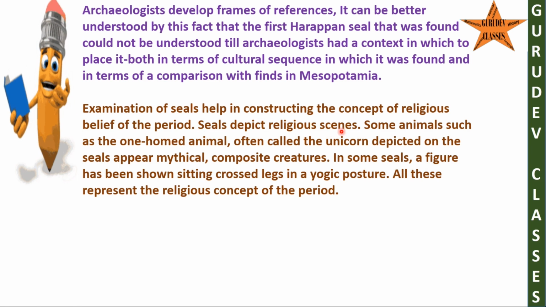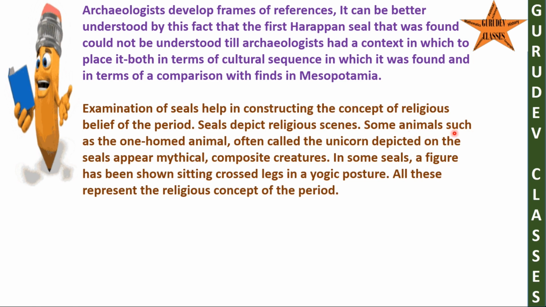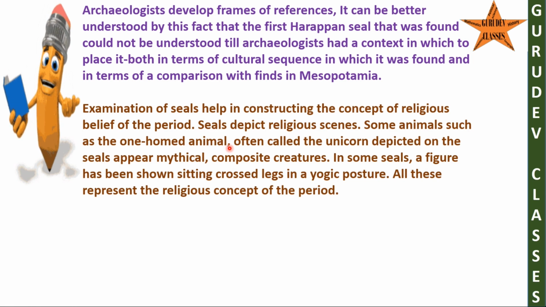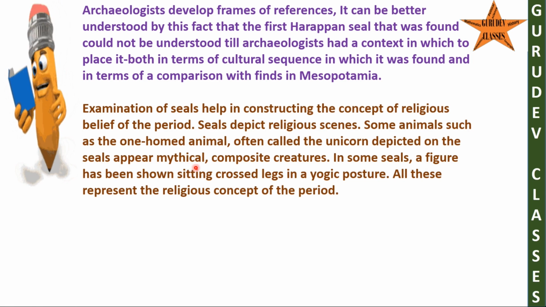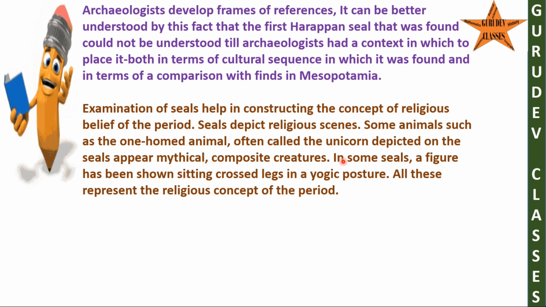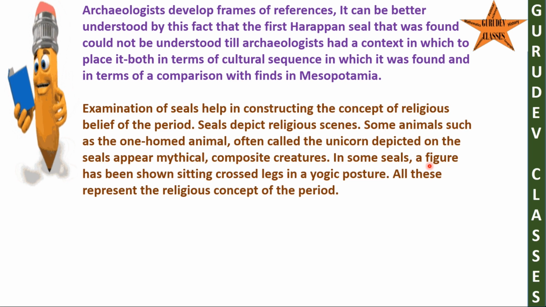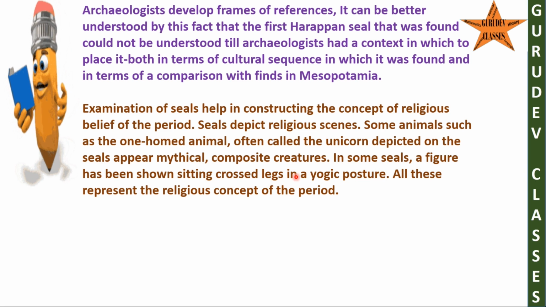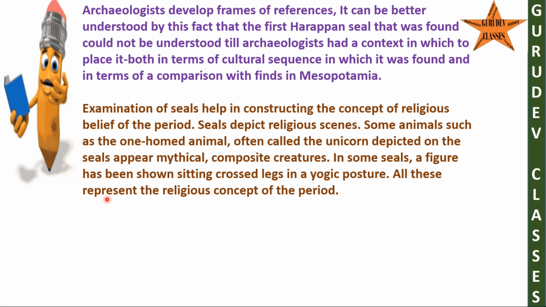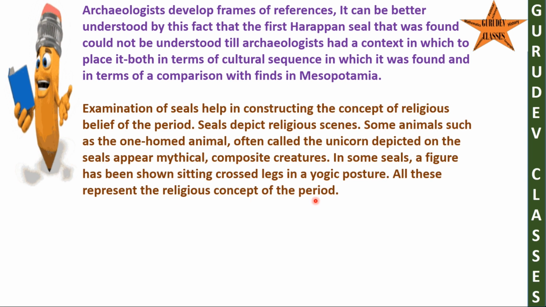Seals depict religious scenes. Some animals, such as the one-horned animal, often called the unicorn, depicted on the seals, appear mythical, composite creatures. In some seals, a figure has been shown sitting cross-legged in a yogic posture. All these represent the religious concept of the period.